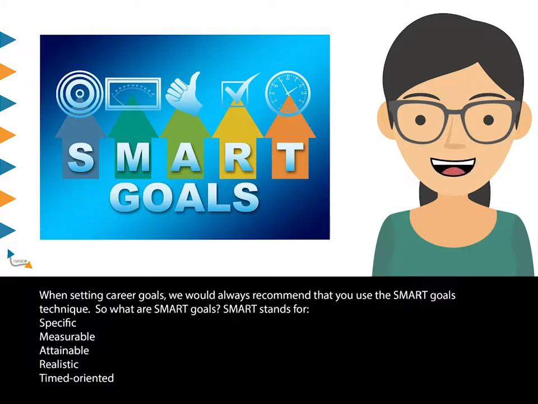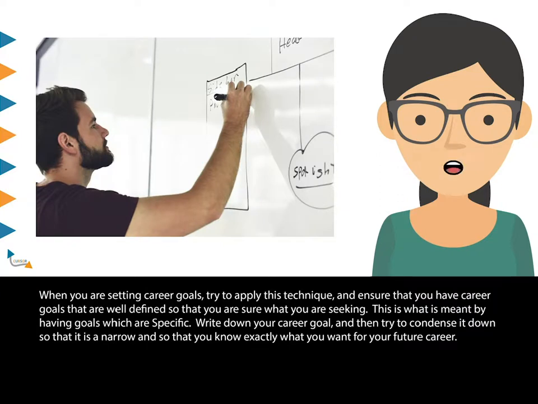When setting career goals, we would always recommend that you use the SMART goals technique. So what are SMART goals? SMART stands for specific, measurable, attainable, realistic, time-oriented. When you are setting career goals, try to apply this technique and ensure that you have career goals that are well defined so that you are sure what you are seeking. This is what is meant by having goals which are specific. Write down your career goal, and then try to condense it down so that it is narrow and so that you know exactly what you want for your future career.